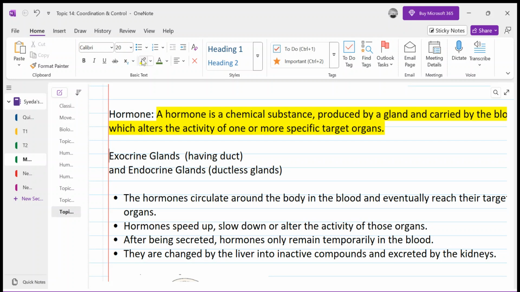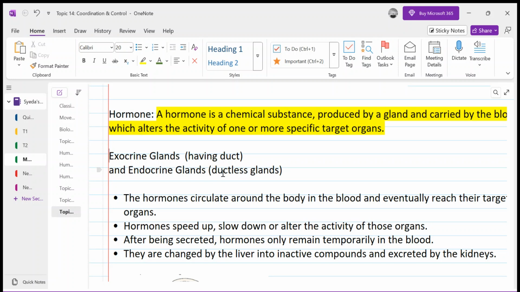Yes, exactly. The glands which have a duct don't secrete hormones. Hormones are secreted by endocrine glands only. And these endocrine glands do not have a duct. They are called ductless glands. These hormones circulate around the body, and they have some target organs where they are moved to, where they nudge that organ and ask that organ to work.